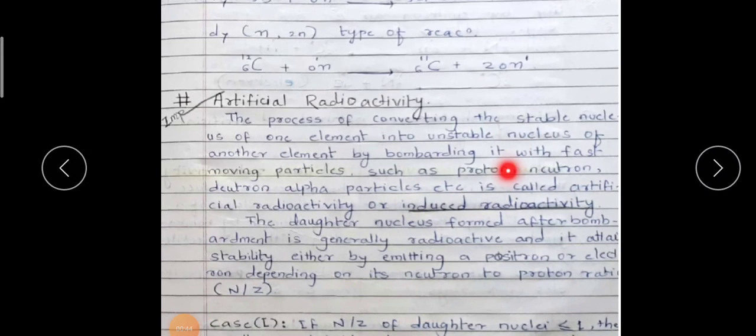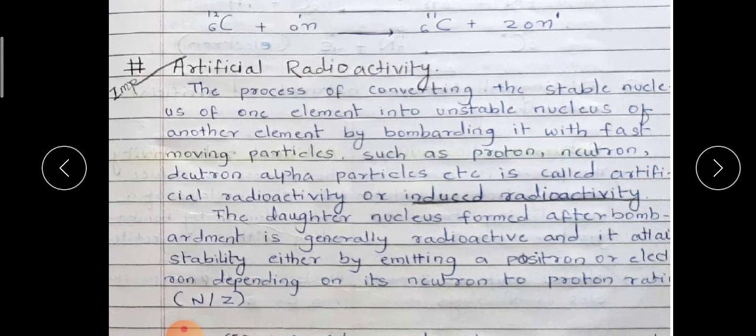Now we have to continue with the next part of this unit. The next part of this unit is nothing but artificial radioactivity. Now what is the artificial radioactivity? It is also called the induced radioactivity. You have to remember this.